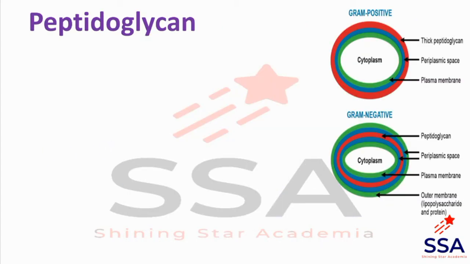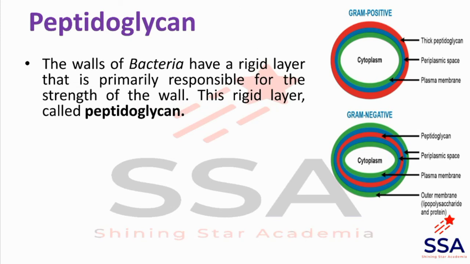Then next, the first component is peptidoglycan, and peptidoglycan is present in both the gram-positive and gram-negative bacterial cell walls. But the major difference is that in the gram-positive bacterial cell wall, there is a thick peptidoglycan layer. The wall of the bacteria has a rigid layer that is primarily responsible for the strength of the wall. This rigid layer is known as peptidoglycan.